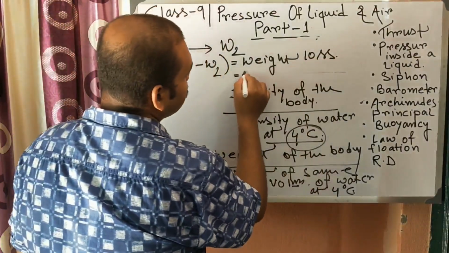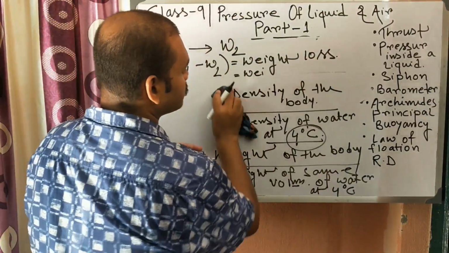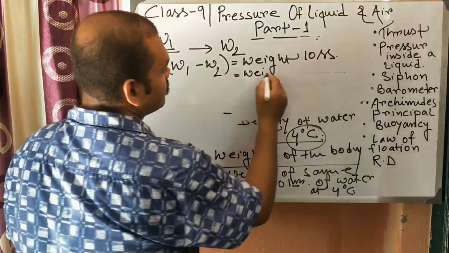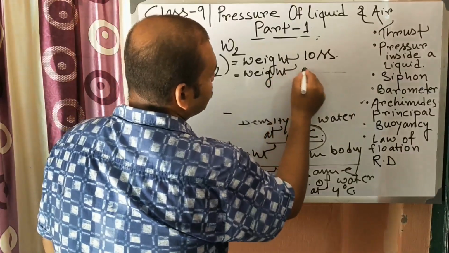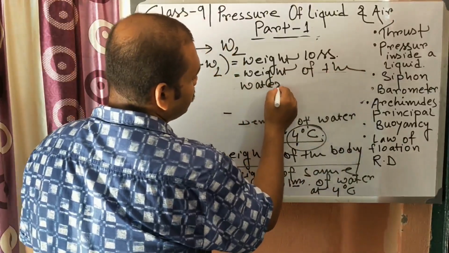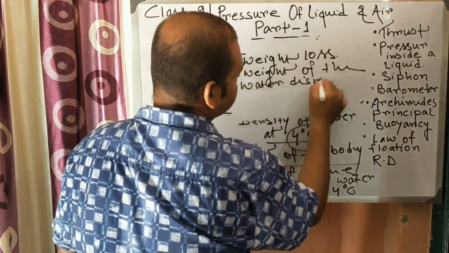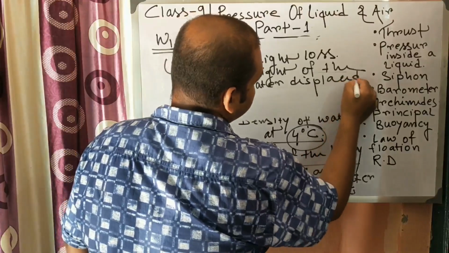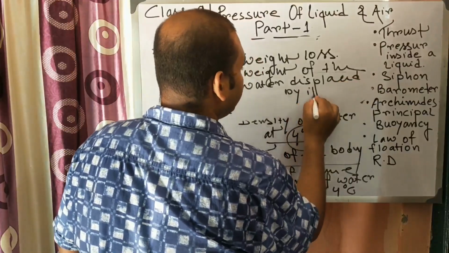This weight loss is equal to the weight of what? The weight of the water displaced by it.